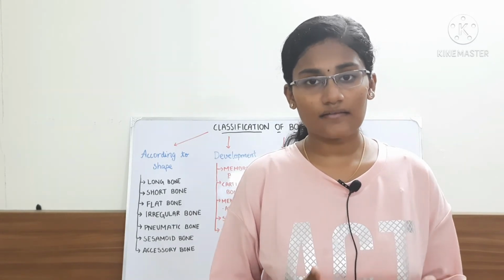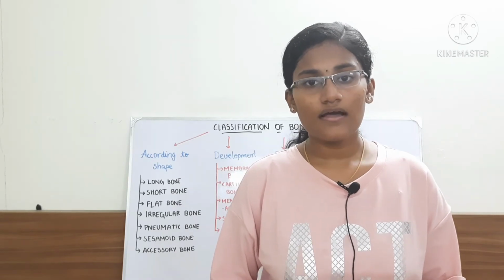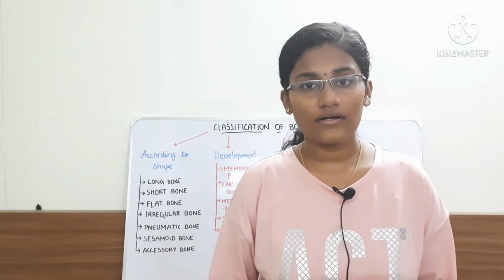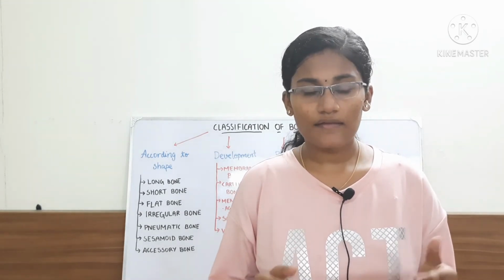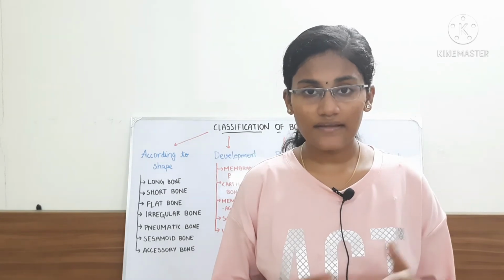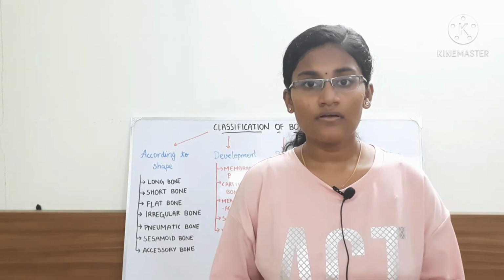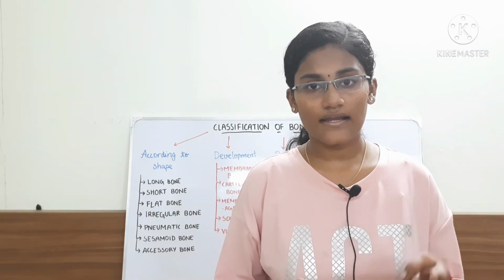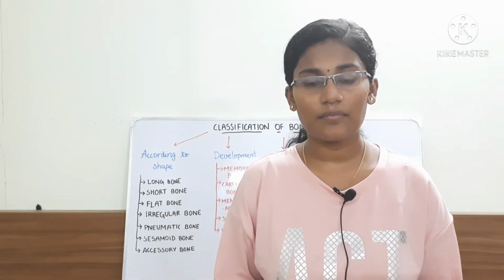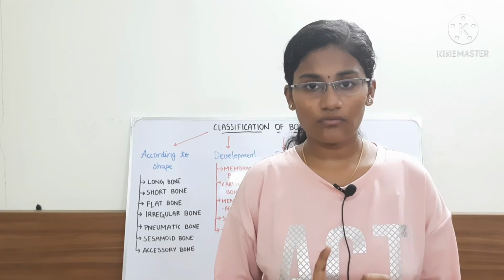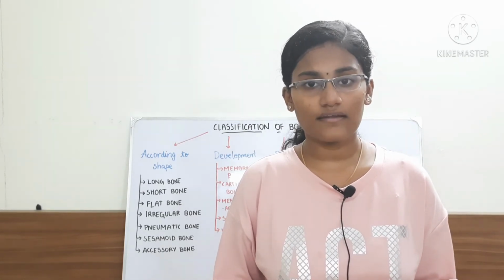And then comes the cancellous bone. The cancellous bone is also called spongy bone or trabecular bone, and it does not have a Haversian canal system. Cancellous bone has numerous trabeculae, and between these trabeculae are marrow-containing spaces. The bone marrow is present between these trabeculae. Trabeculae are rods and plates, and they can be arranged in 3 primary types: a meshwork of rods, a meshwork of plates, and a meshwork of rods and plates. Usually cancellous bone can withstand the compressive pressure.